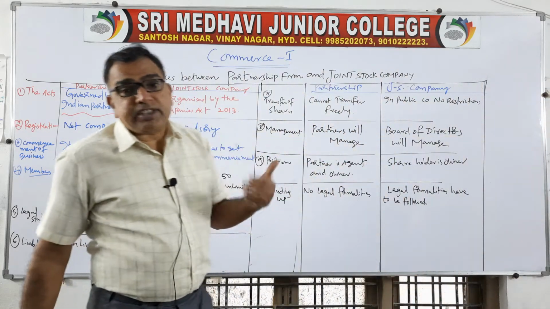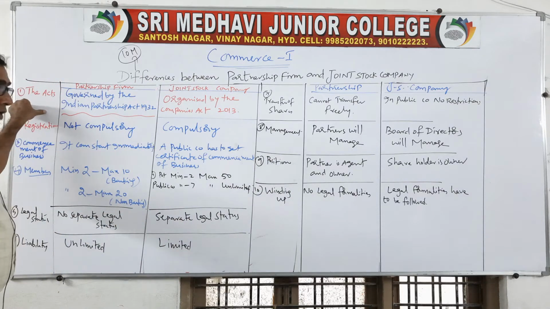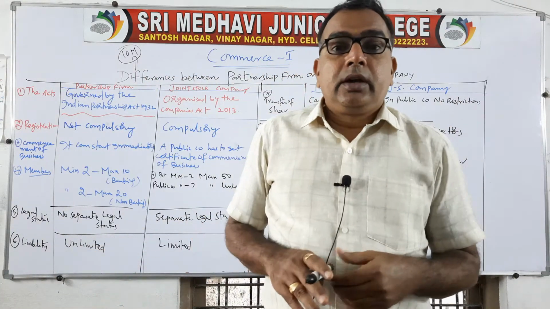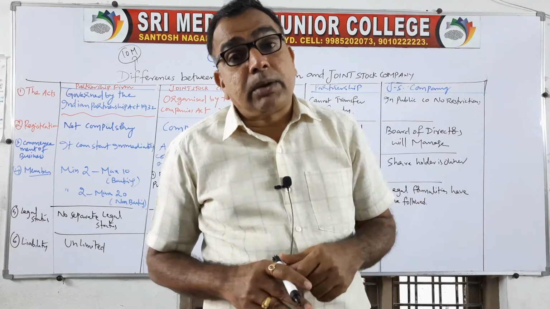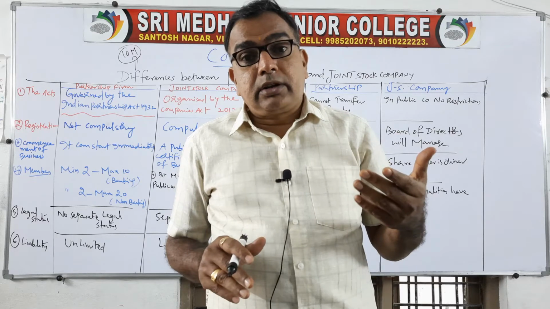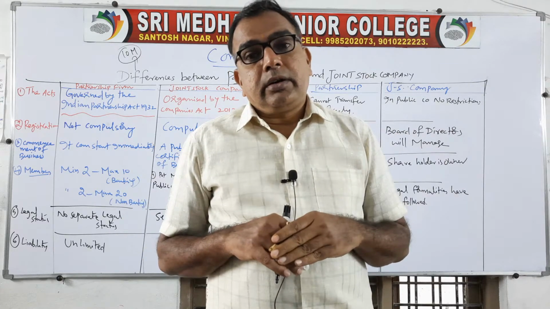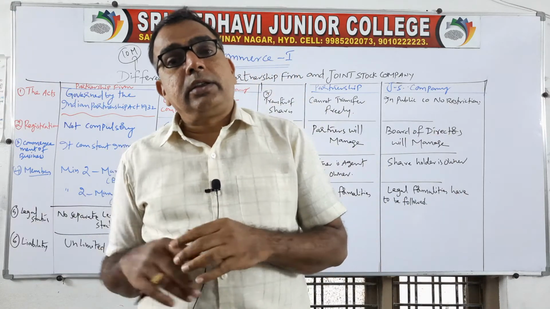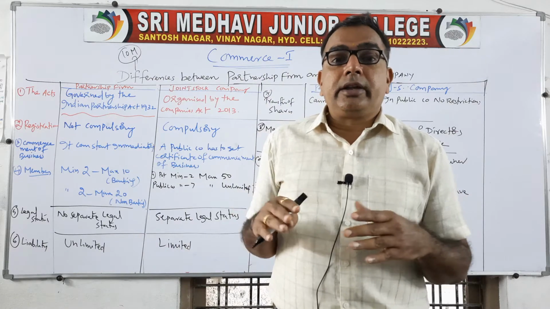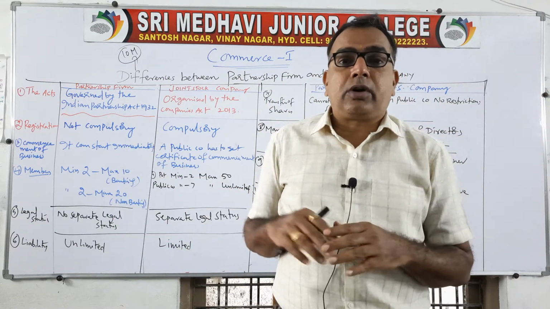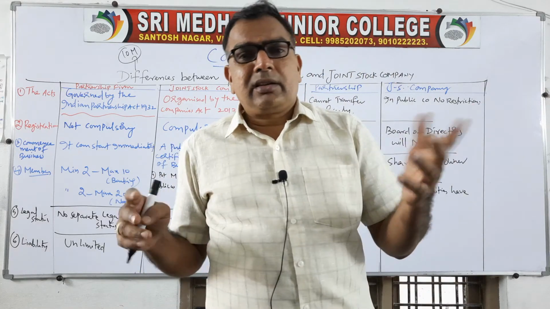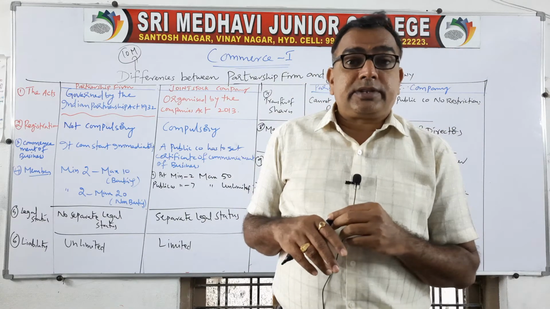On what basis do we differentiate? That is called the point of difference. Sometimes we differentiate persons by height: he is very tall and he is very short. Sometimes we differentiate people by weight: he is very thin, very fat, fat and lean, tall and small. Based on color also we differentiate: he is white, he is black.